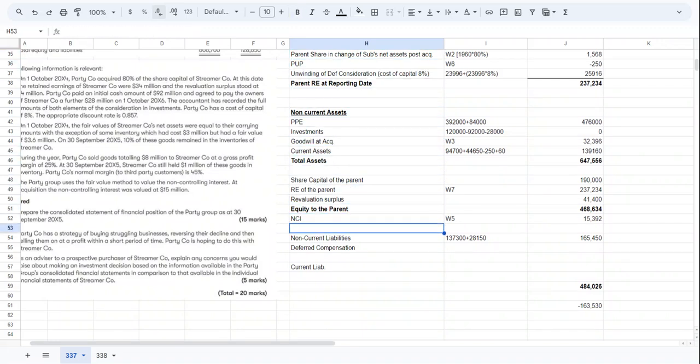It should be 25,916, which we have calculated here.